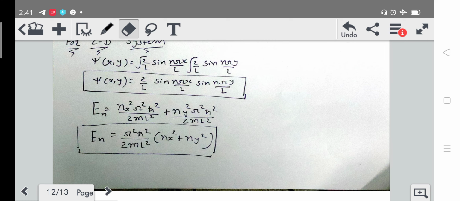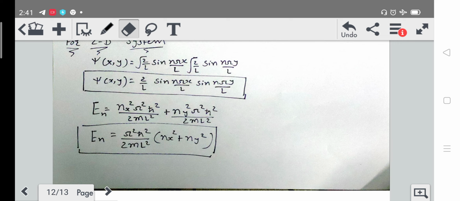So we will take it outside, and we will get pi square h cross square upon 2 m L square under the bracket nx square plus ny square. This is the wave function and energy eigenvalue for the two dimensional system.